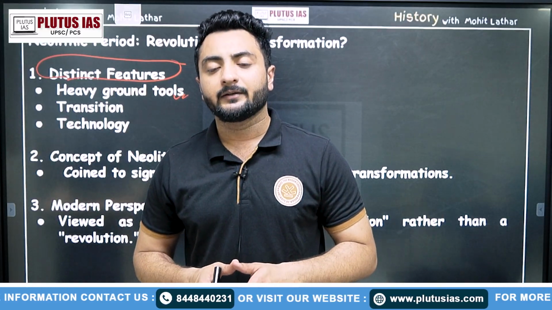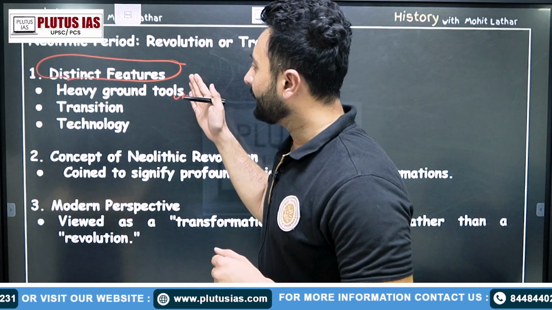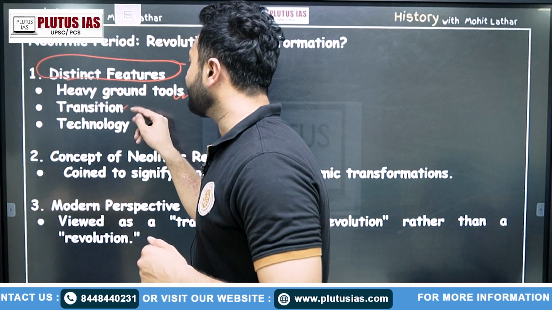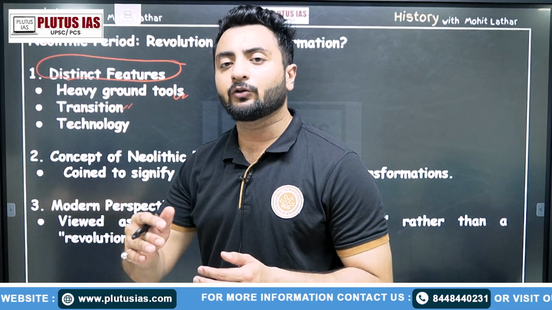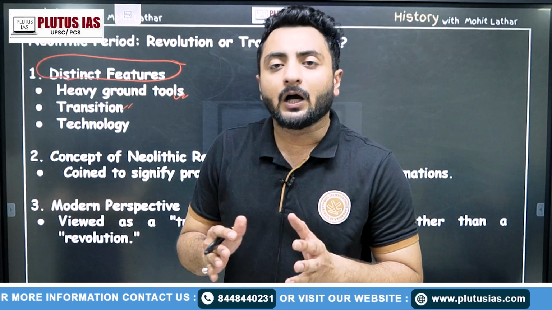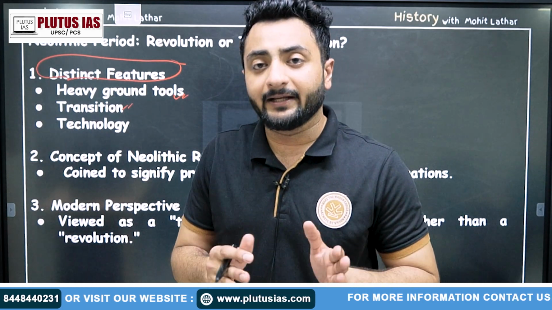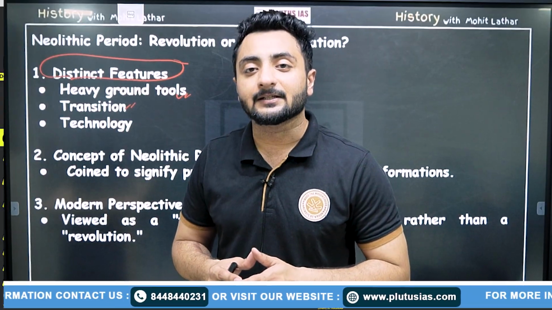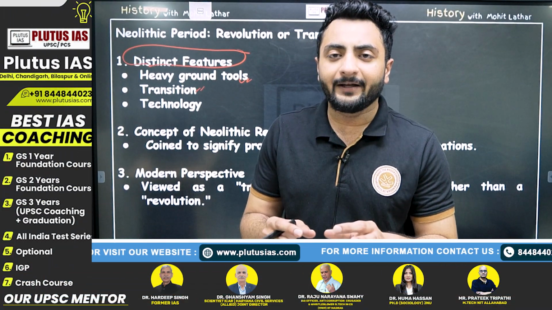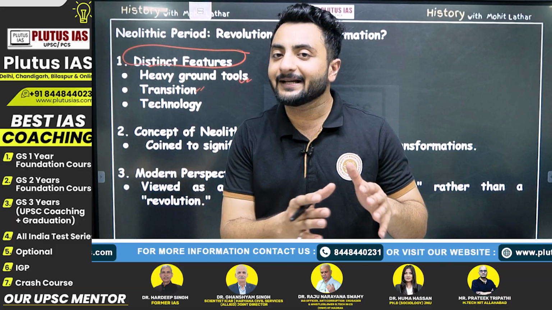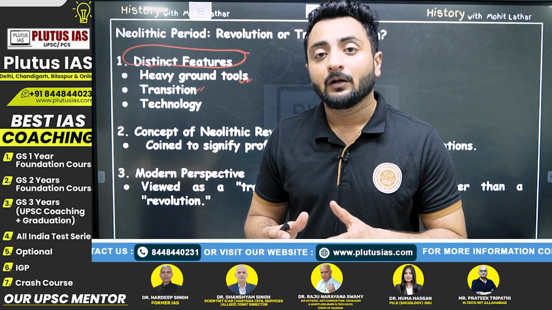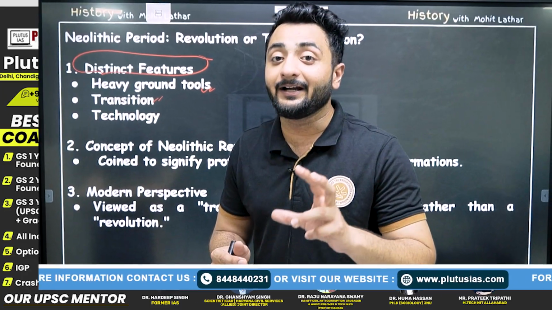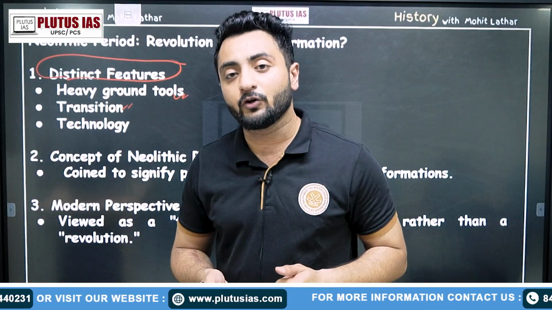So this is important. When we talk about these things, the distinct features are talked about in the revolutionary era. Moreover, the transition from the Mesolithic to Neolithic was also very quick. People were adopting different sorts of techniques, like moving from hunting gathering to food production through agriculture. Now this transition is very drastic. Once you were hunting gathering and now you are settled down, dependent on agriculture for food produce. So this transition is very stark, very deep. So that's why it can be termed as revolution.